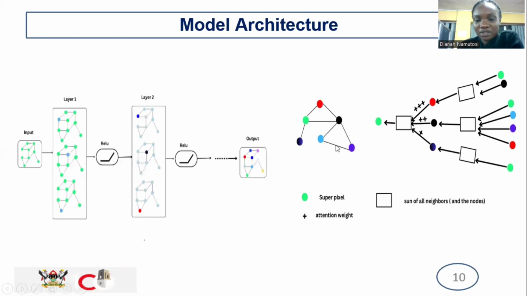So here on the right is an illustration of how message passing occurs and how different nodes interact to come up with a decision to go to the next layer and to the next node, using different weights, and basing on that, using this ReLU function to perform the next step.